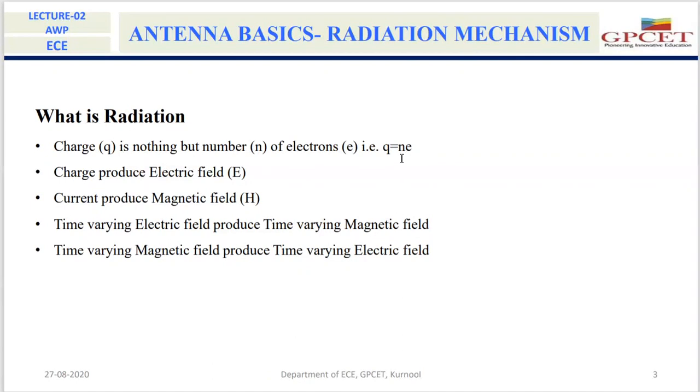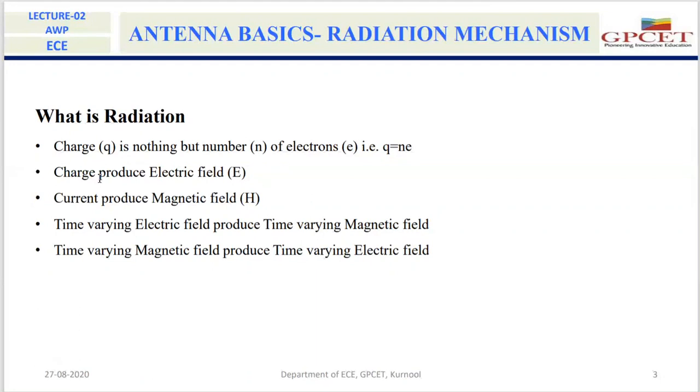This charge Q will produce an electric field. If there is charge Q, then that charge will produce electric field E. If this charge moves, then that moving charge will produce a current.